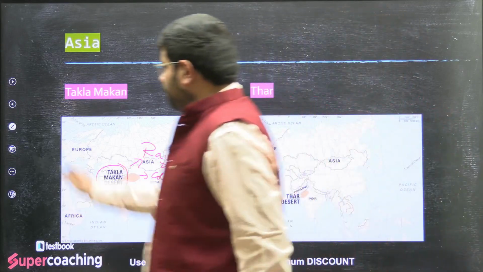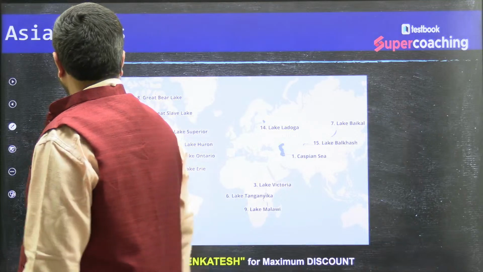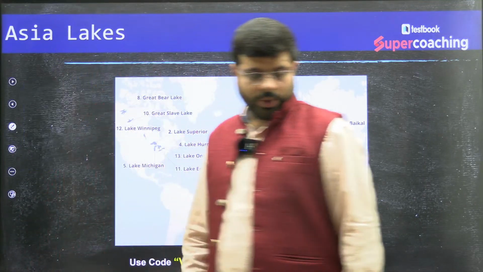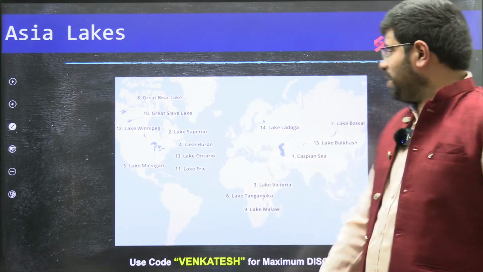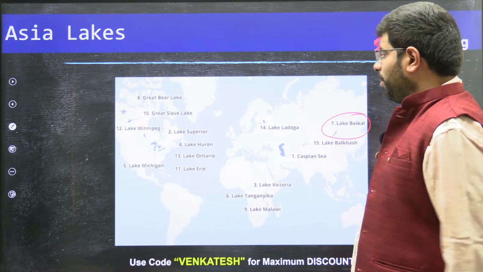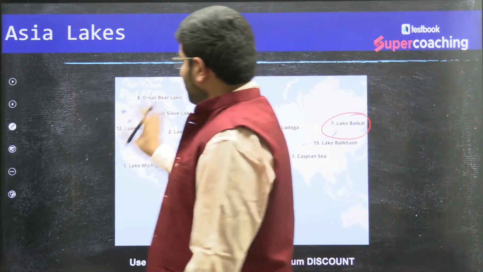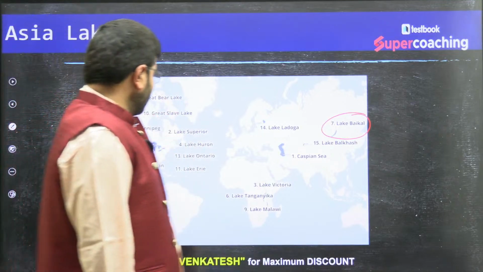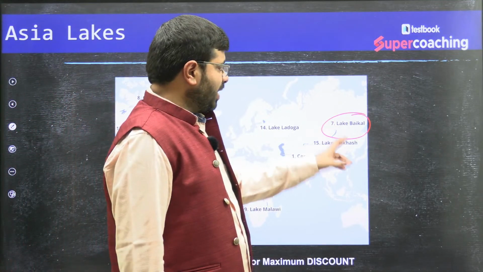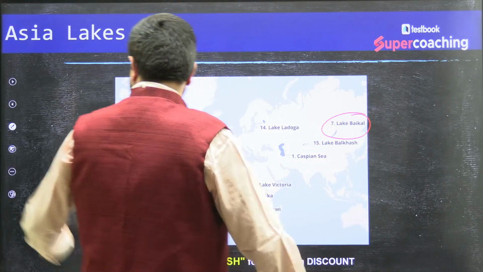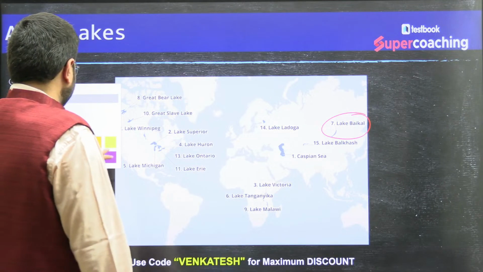Then moving further, the lakes. When you talk about the lakes, one major lake we all should remember is Lake Baikal. Of course, there are so many lakes, the lakes of the world I have shown you here. But among the major lakes, I want you to remember Lake Baikal, which is part of Siberia. It is one of the largest freshwater resources of the world.